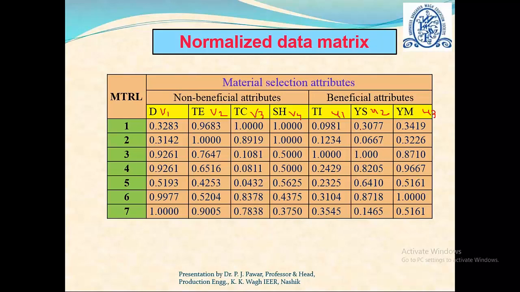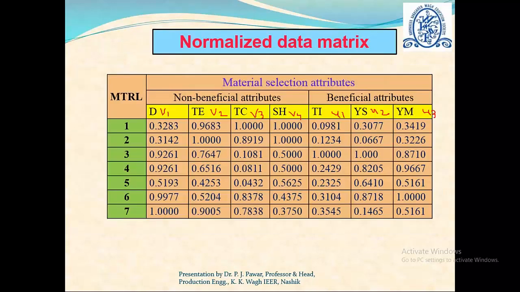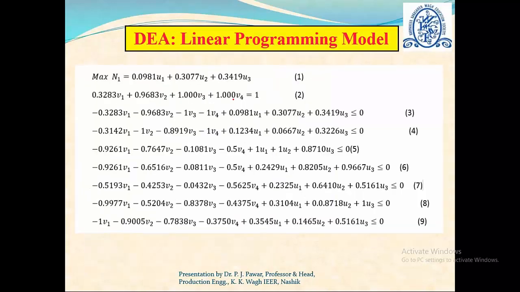0.0981 into U1 plus 0.3077 into U2 plus 0.3419 into U3. In fact, the same thing is written over here. So, in fact, this can be expressed. Yes. So this is my first, I have to formulate the objective function. Of course, this is only for the first material. The problem is to be solved for every material.